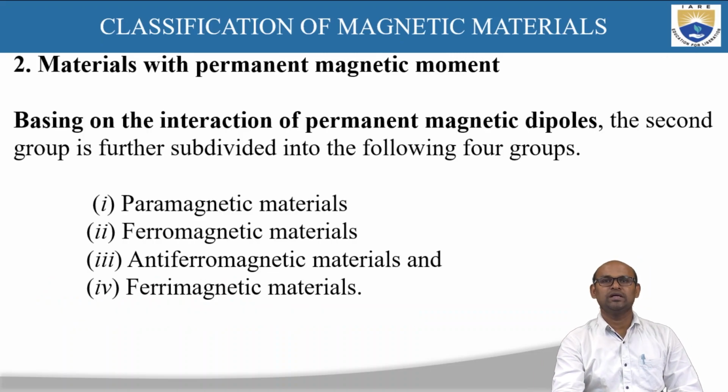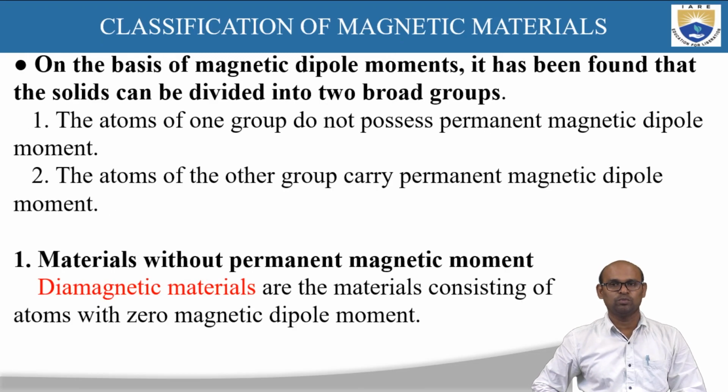And the second group is materials with permanent magnetic moments. The first group is materials without permanent magnetic moment, and diamagnetic materials are the examples.